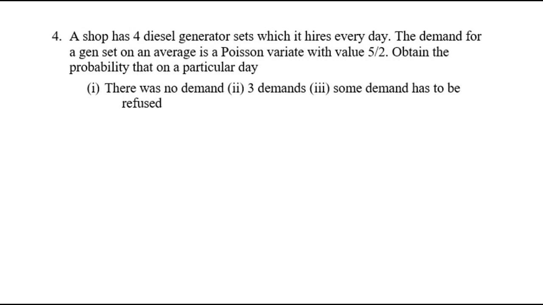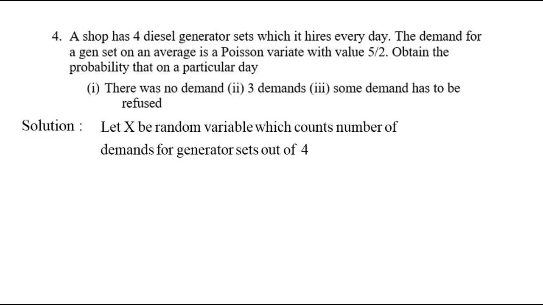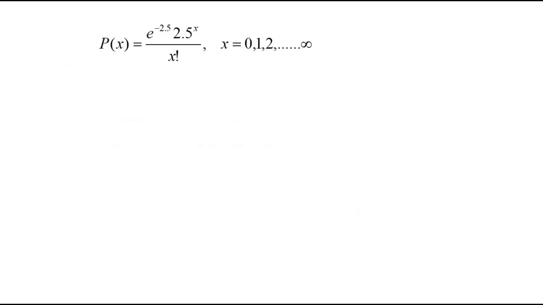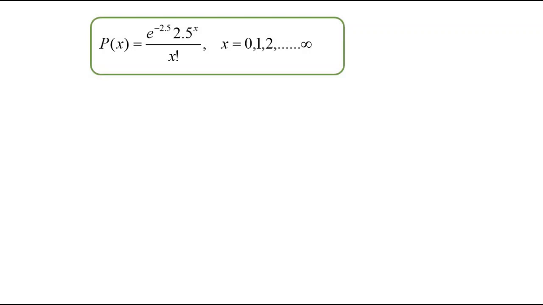That means here only the average is given, isn't it? Therefore, we can solve this problem only using the Poisson distribution. X will count the number of demands for generator sets out of 4. So here lambda is given as 2.5. I told you when n and p are not given, if the average is given, you can directly switch the problem to the Poisson distribution. Substitute this in our function. Okay, so we get this function.